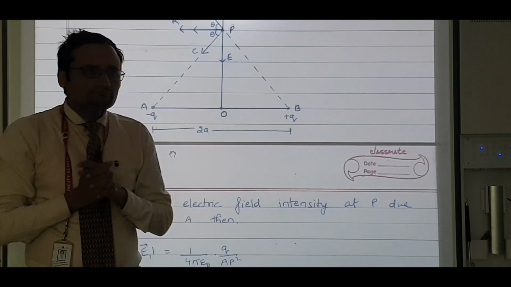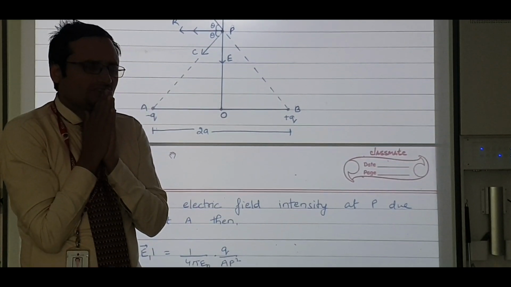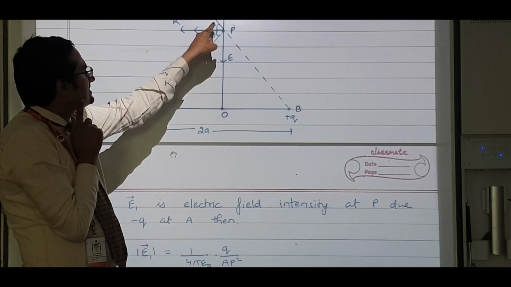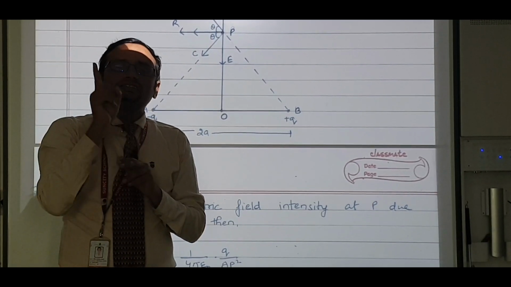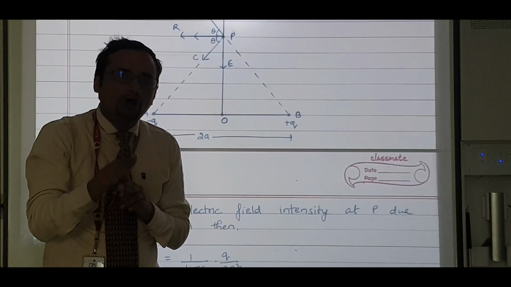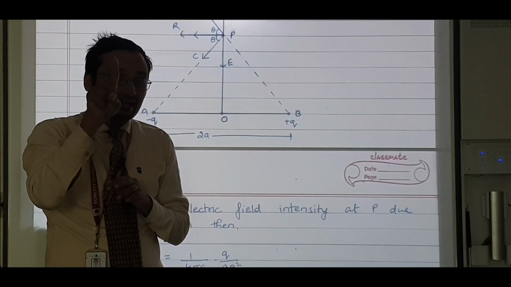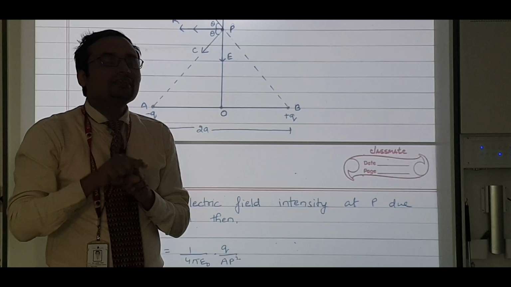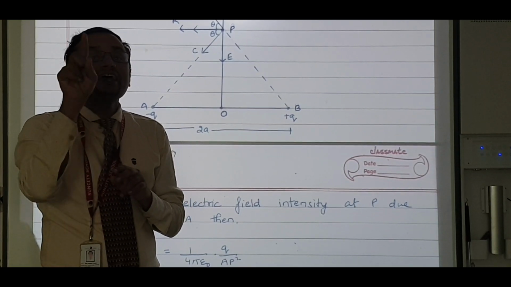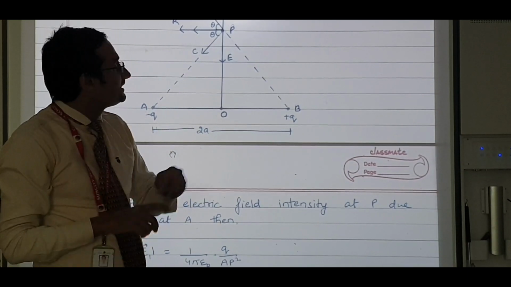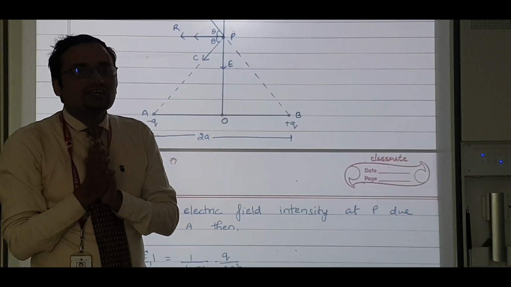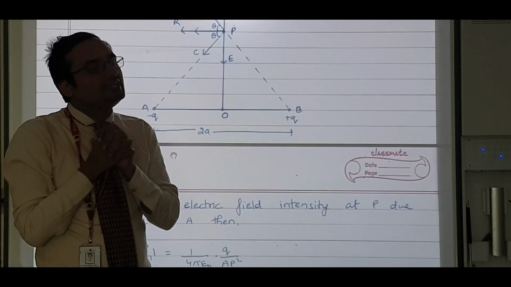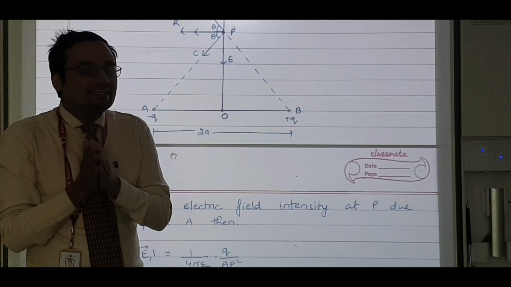Now, can you see that E1 sin theta and E2 sin theta are acting at the same point and have the same magnitude, but in opposite directions, so they cancel out, and these two cos components get added up. So the total electric field will be E1 cos theta plus E2 cos theta.